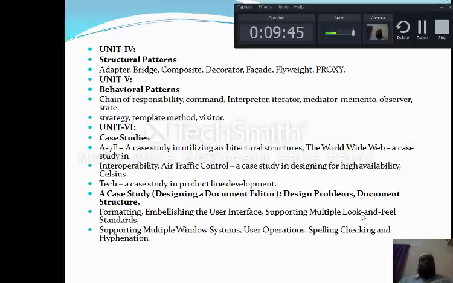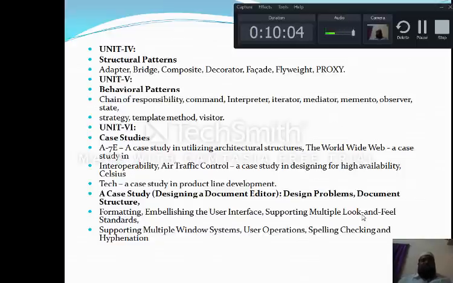Behavioral patterns play a vital role whenever we work with patterns. If we look into a system, the behavior is the most important part: how it reacts, how it works for a given particular functionality.